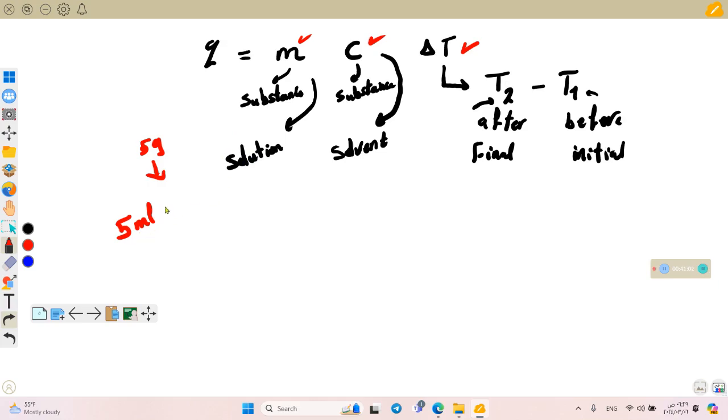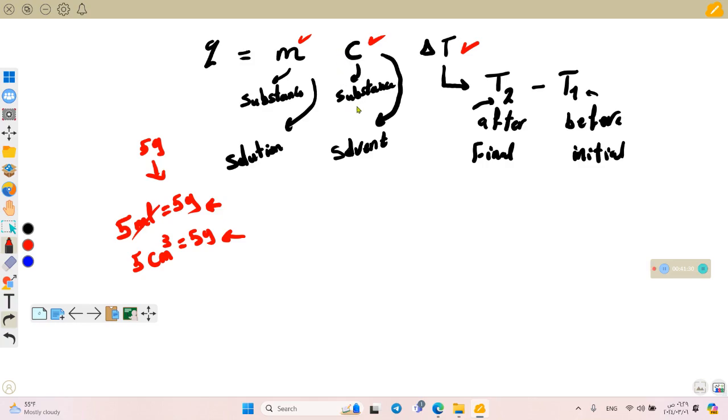So 5 milliliters equals 5 grams, as 5 cubic centimeters equals 5 grams. So we remove milliliter and write gram. We are measuring the mass in grams. So if you don't know the mass, you must look at the volume and change the unit of the volume to the unit of the mass.